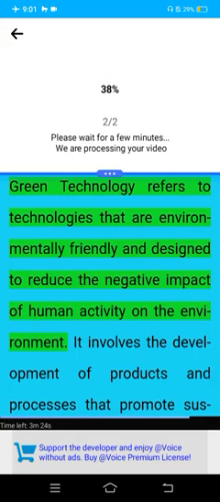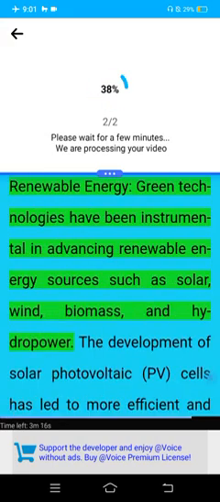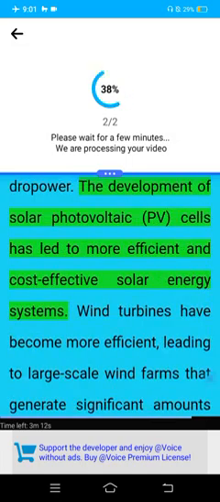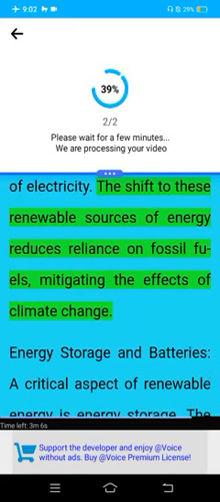Green technology refers to technologies that are environmentally friendly, designed to reduce the negative impact of human activity on the environment. It involves the development of products and processes that promote sustainability, reduce pollution, and improve the overall health of the planet. Renewable energy. Green technologies have been instrumental in advancing renewable energy sources such as solar, wind, biomass, and hydropower. The development of solar photovoltaic PV cells has led to more efficient and cost-effective solar energy systems. Wind turbines have become more efficient, leading to large-scale wind farms that generate significant amounts of electricity. The shift to these renewable sources of energy reduces reliance on fossil fuels, mitigating the effects of climate change.